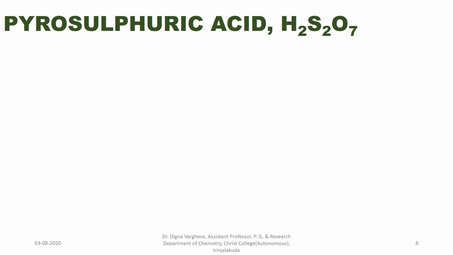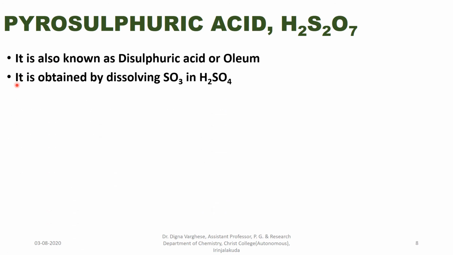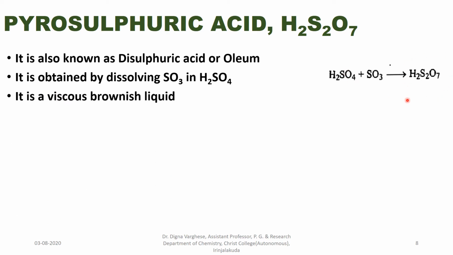Pyrosulfuric acid, H2S2O7, is its molecular formula. It is also known as disulfuric acid or oleum. It is obtained by dissolving sulfur trioxide in sulfuric acid. When sulfur trioxide is dissolved in concentrated sulfuric acid, we get oleum. It is a viscous brownish liquid.